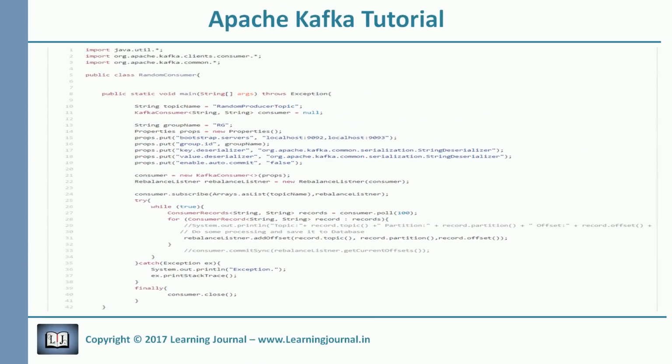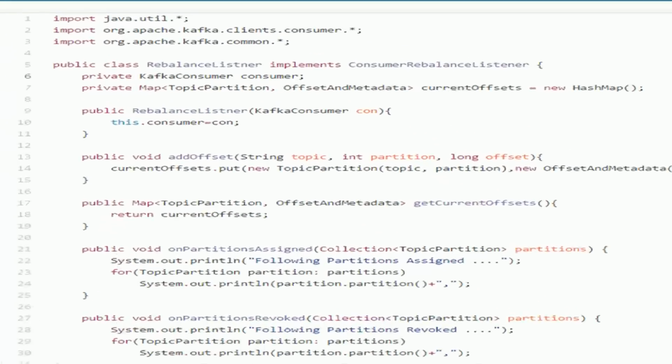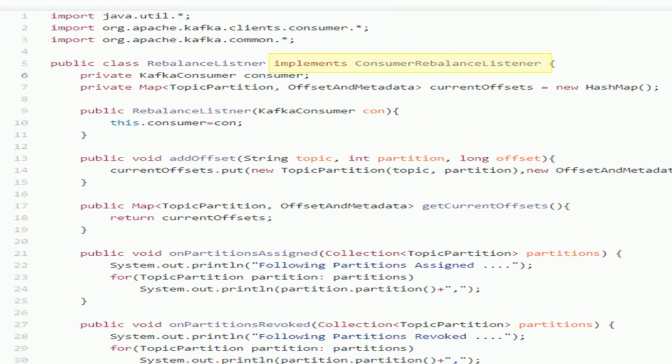Let's look at the code for the listener. So here is the code for the listener. Your listener class must implement this interface, ConsumerRebalanceListener. Then I have a private variable to store the reference to the consumer. The constructor will set this variable. Then I have another variable of type map. This variable is to maintain the offsets. Topic name and partition number is the key for the map data structure. So it will just keep the latest offset for the topic and partition.